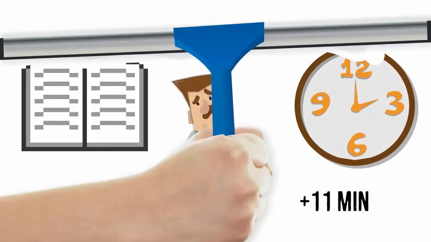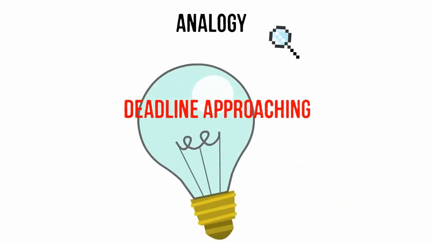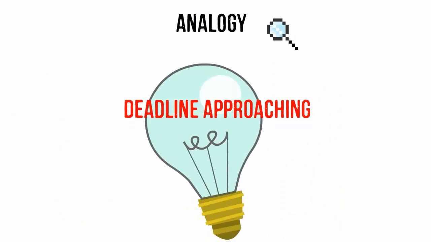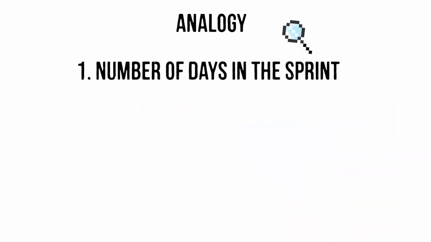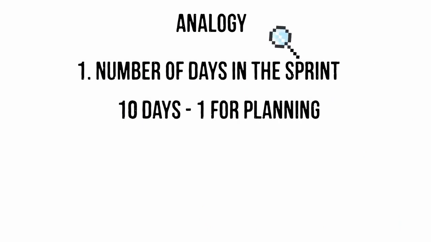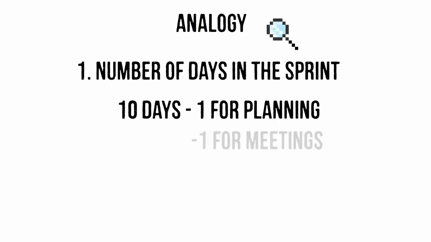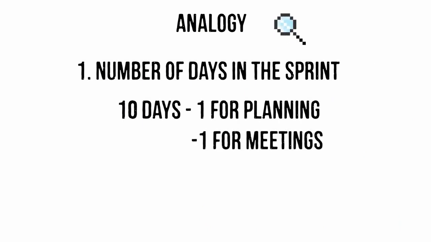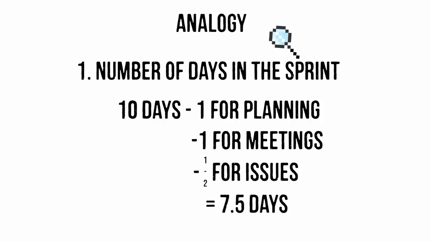Comparing this analogy to that of a team trying to hit a deadline, estimates should always be based on the ideal time to do something in addition to a buffer, as follows. 1. Number of days in the sprint equals 10, but we minus off 1 for planning, 1 because we always have at least a day of meetings, and a half a day because we always get that many hours of issues, equals 7.5 days.